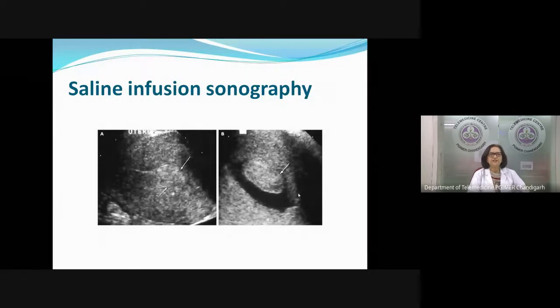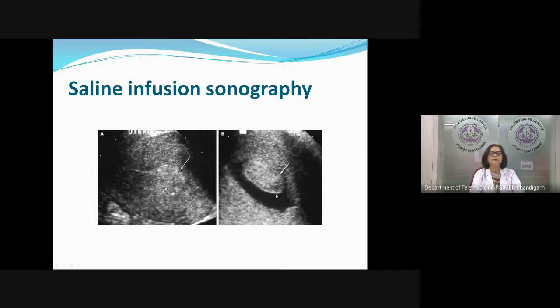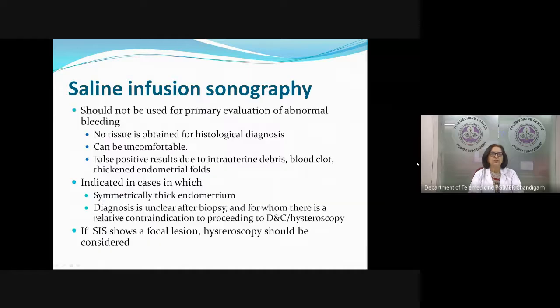So this is a picture which just shows you how saline infusion sonography can help you. The one on the left side shows that the endometrium seems to be thick. That is what we can make out, it looks like a thick endometrium. And when we put fluid inside the endometrial canal, we realize that the thickness was because of a submucous polyp. It is not a thick endometrium per se. So in this patient, now that we've done a SIS, we know it is a focal lesion, we might as well do a D&C and hysteroscopy rather than send this patient for an endometrial biopsy. So this is how the SIS can help us in deciding which modality of endometrial sampling to choose.